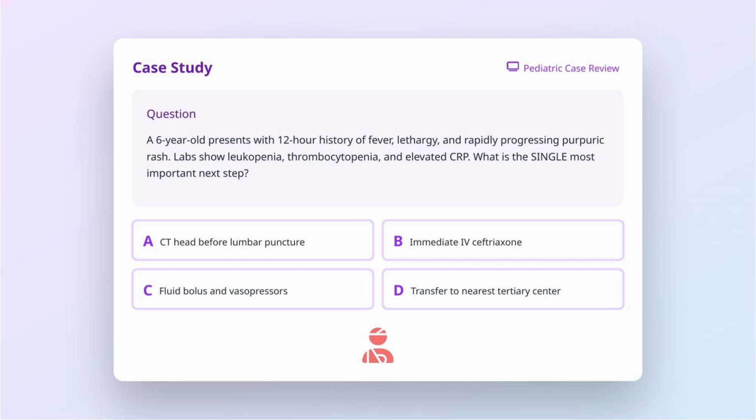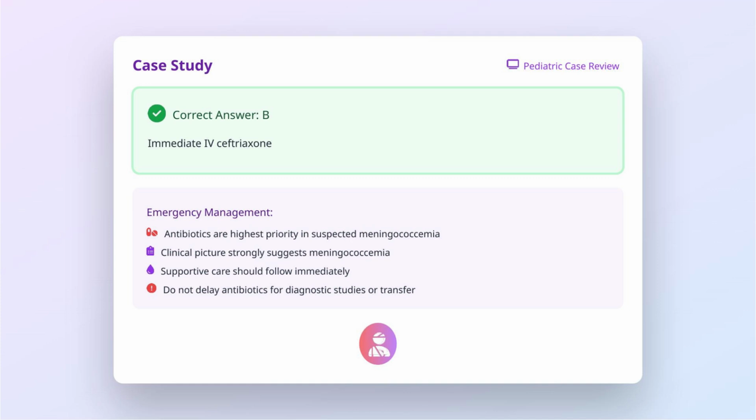Let's apply our knowledge with a case study. A 6-year-old presents with 12-hour history of fever, lethargy, and rapidly progressing purpuric rash. Labs show leukopenia, thrombocytopenia, and elevated C-reactive protein. What is the single most important next step? Is it A. CT head before lumbar puncture? B. immediate intravenous ceftriaxone? C. fluid bolus and vasopressors? Or D. transfer to nearest tertiary center? The correct answer is B.